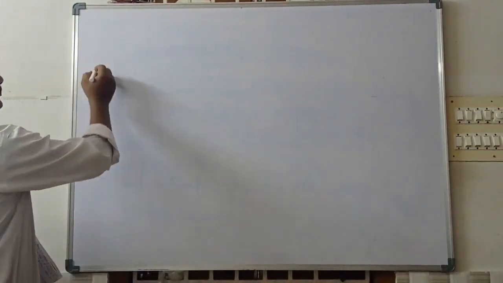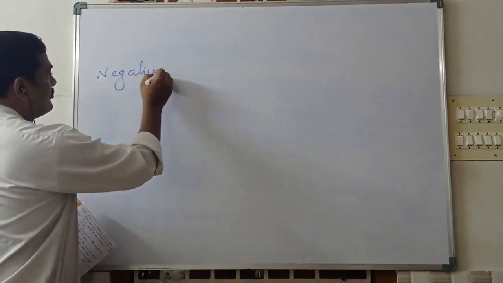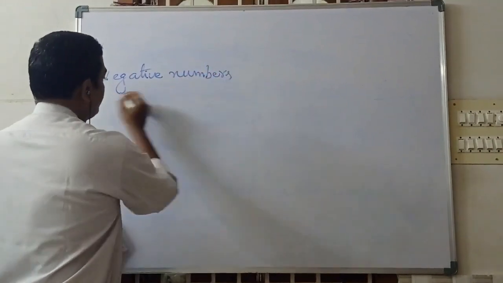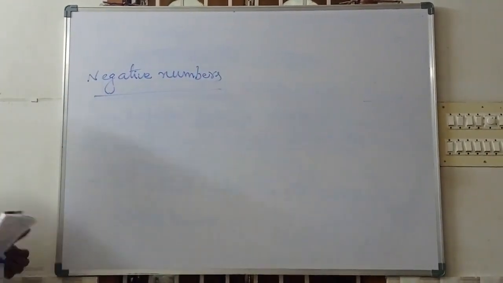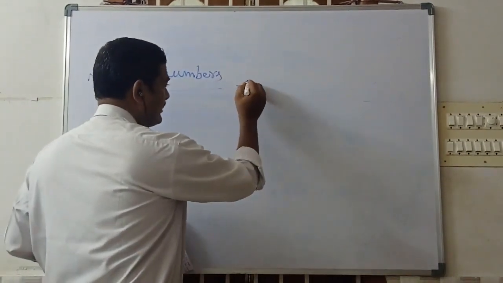Now next definition, negative numbers. What is the symbol for negative? Minus.